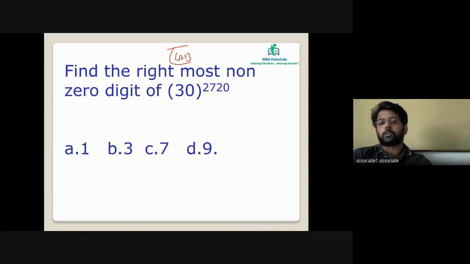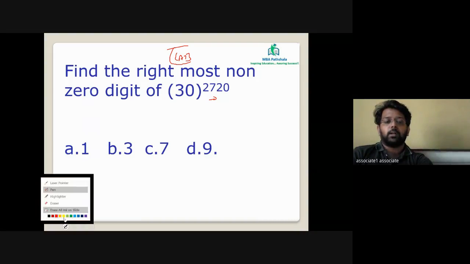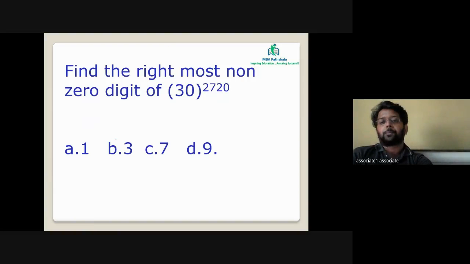So if you have solved questions of surds and indices in your school, it's going to be easy for you. We are talking about the rightmost non-zero digit. We are not concerned with the rightmost digit because we know it's going to be 0. We are concerned with the rightmost non-zero digit. The number preceded by all the zeros is what we want.